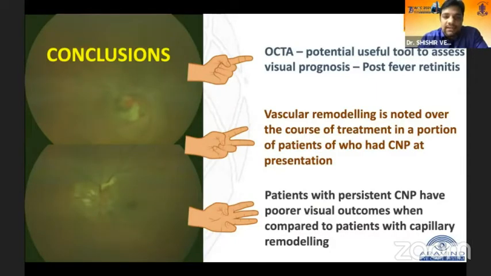retinitis. Vascular remodeling is noted over a course of treatment in a portion of patients, and patients with persistent CNP have poorer visual outcomes when compared to patients with capillary remodeling. Thank you.